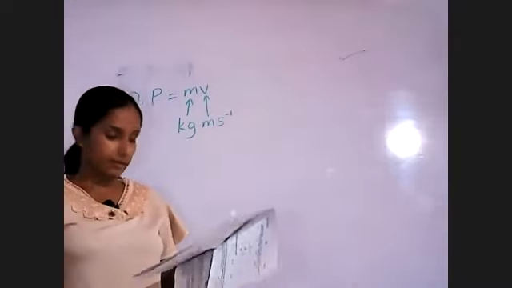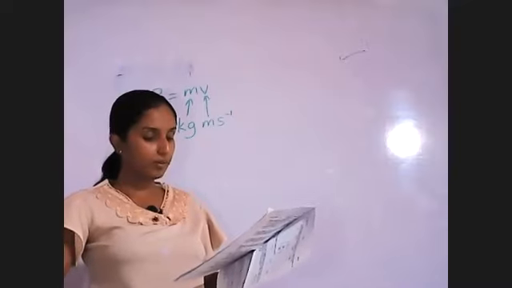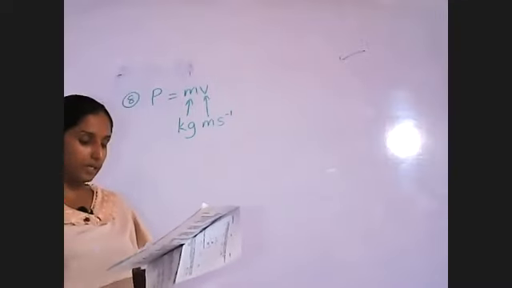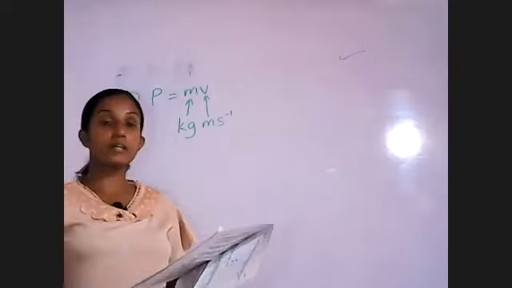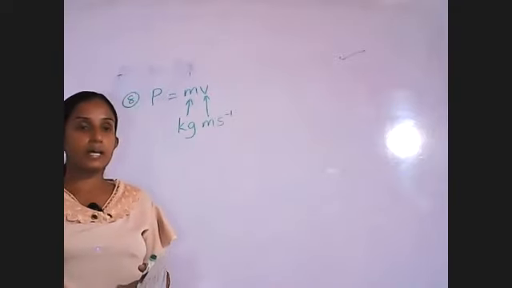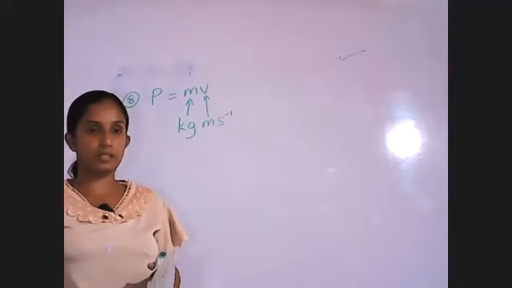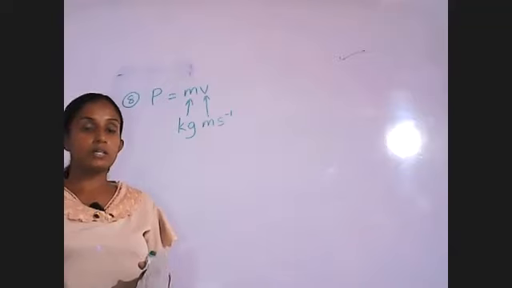Question number 9. Heat is transmitted from the sun to the earth by, what is the method? That is radiation. We know that there are 3 methods of transferring heat. In grade 11, you learn those things.